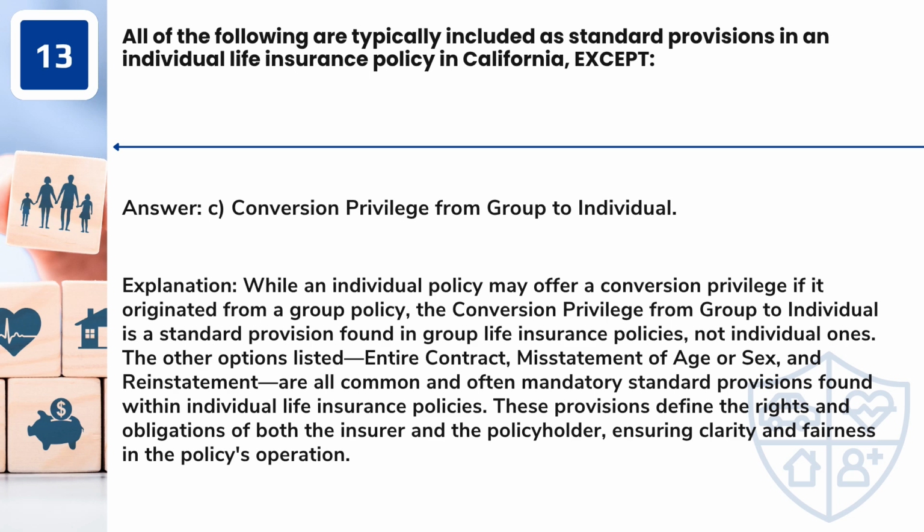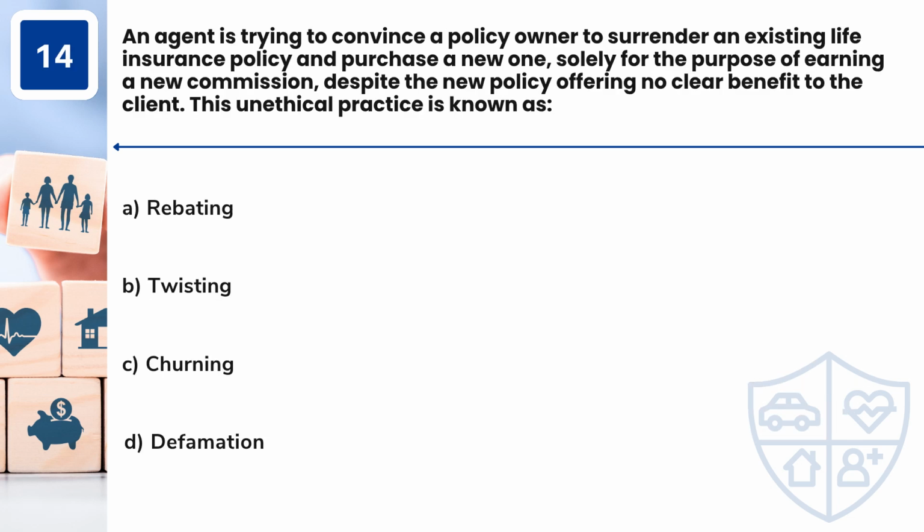Question 14. An agent is trying to convince a policy owner to surrender an existing life insurance policy and purchase a new one, solely for the purpose of earning a new commission, despite the new policy offering no clear benefit to the client. This unethical practice is known as A. Rebating. B. Twisting. C. Churning. D. Defamation.